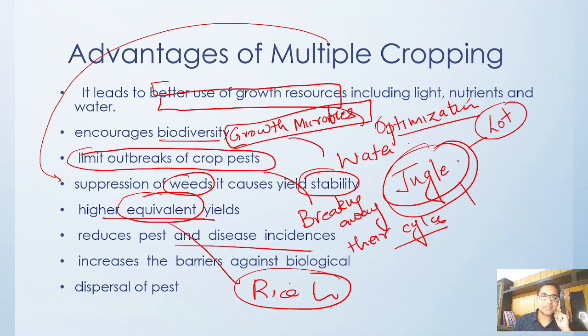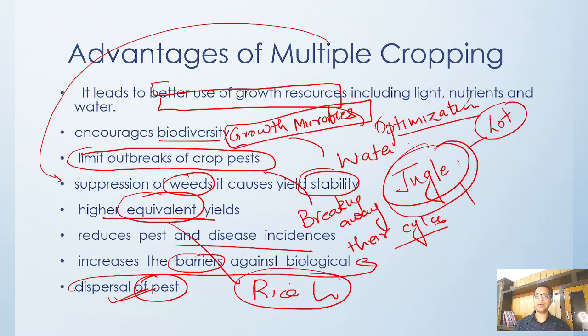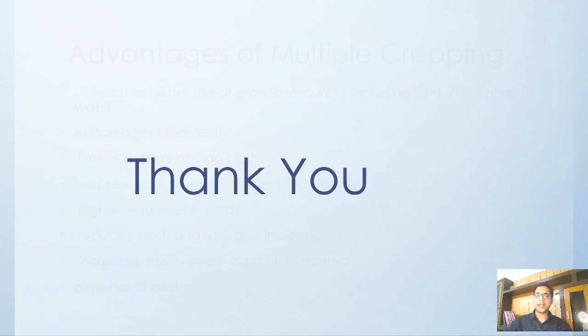It reduces pest and disease incidences. It also increases the barrier against the biological dispersal of pests. Okay, it provides a barrier against any biological pest that is attacking. So these are all the advantages of multiple cropping. So in India, we should move from monoculture to multiple cropping in some way or the other.